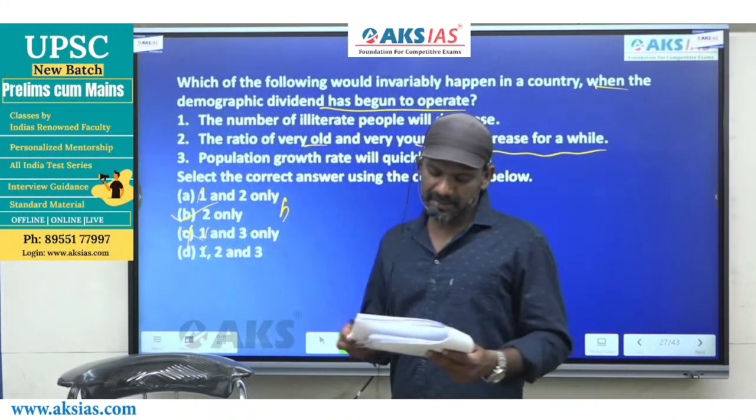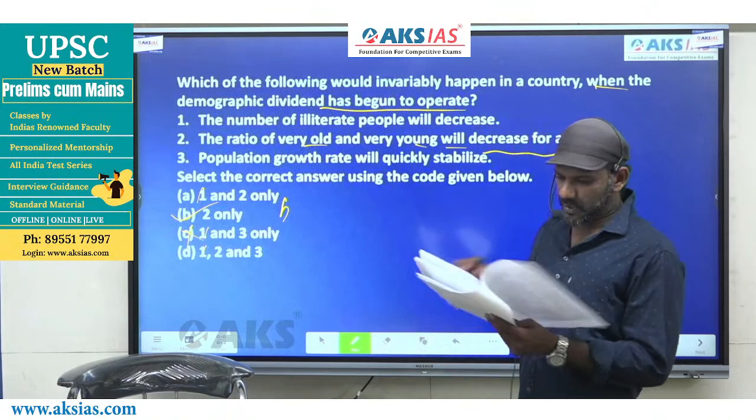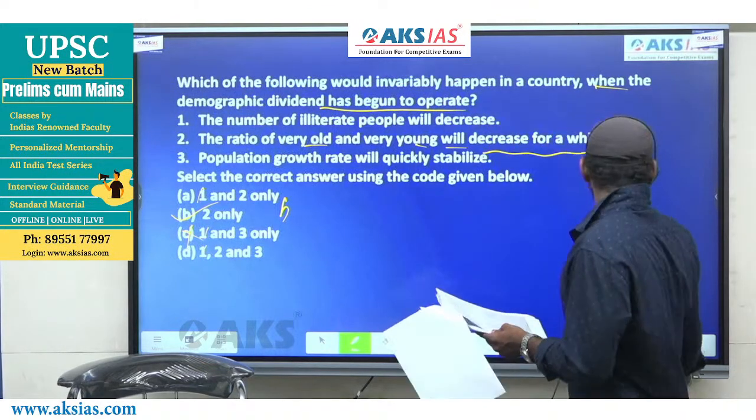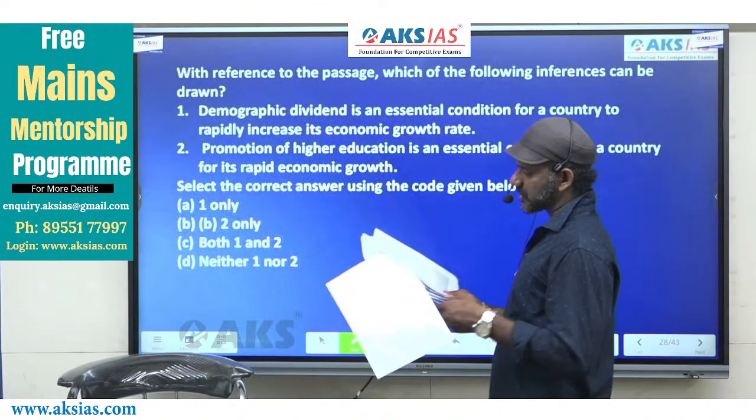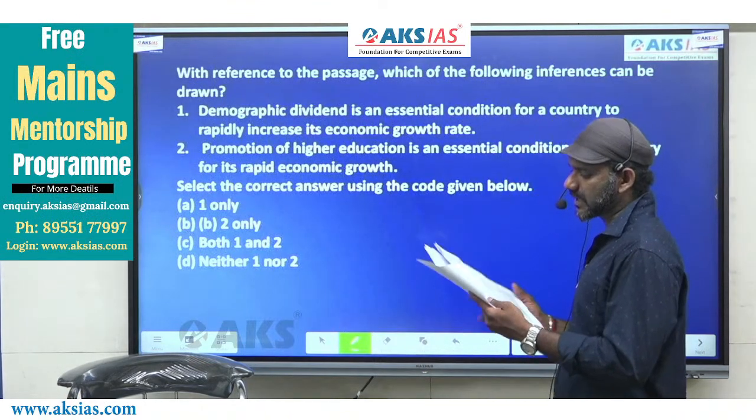Fine. The next one. We have one more question following this passage. With reference to the passage, which of the following inferences can be drawn?